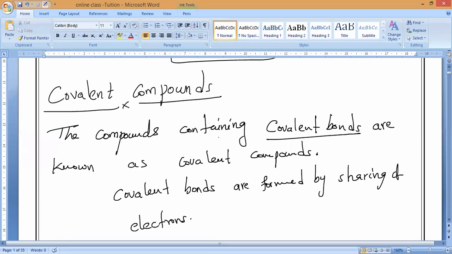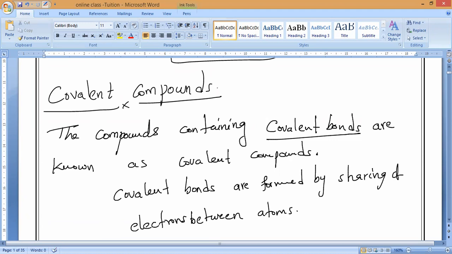So sharing of electrons between what? Ions or atoms? That is my question. Between ions or atoms? Sharing of electrons between atoms. That is what you should remember. Why? Between atoms. So that is why I said it.